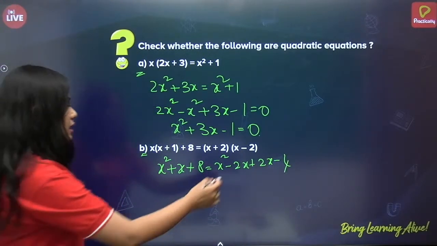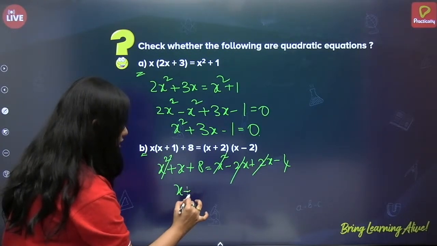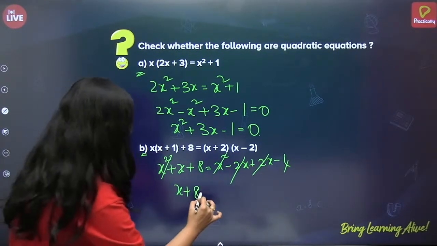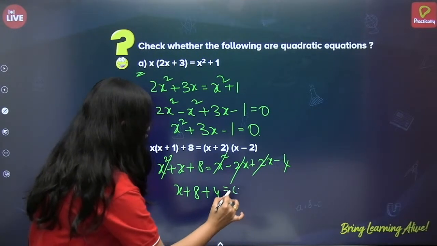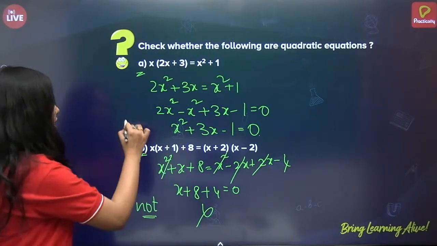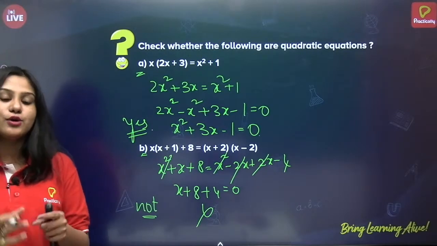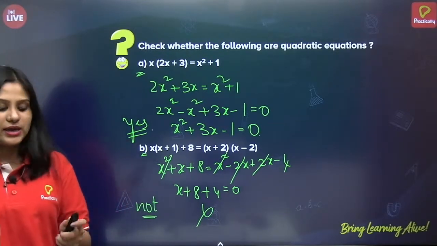So minus 2x plus 2x cancel, x square, x square cancel. So this is x plus 8 plus 4. So this is not a quadratic equation. This is not and this is yes. Very good. So with this, I am sure that you have understood what is the quadratic equation.